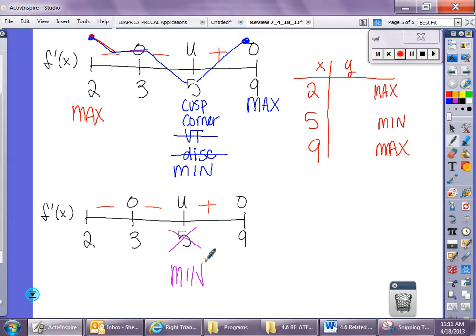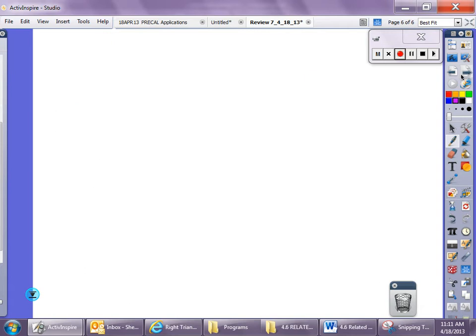So make sure you cross out values in the domain that aren't going to be part of the sign chart, and it makes you remember, oh, even though it went minus to plus, I can't use that point. Okay? Little things to help. All right. So increasing, decreasing. How do you know if a function is increasing? Positive sign chart on f prime. Negative is your decreasing.